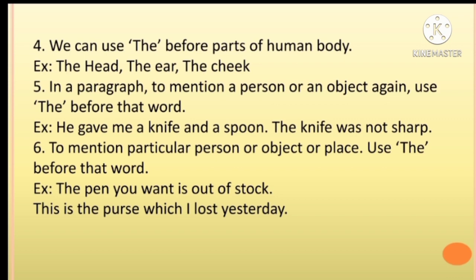In a paragraph, to mention a person or an object again, use the before the word. Example, he gave me a knife and a spoon. The knife was not sharp. To mention a particular person or object or place, use the before that word. Example, the pen you want is out of stock. This is the purse which I lost yesterday.